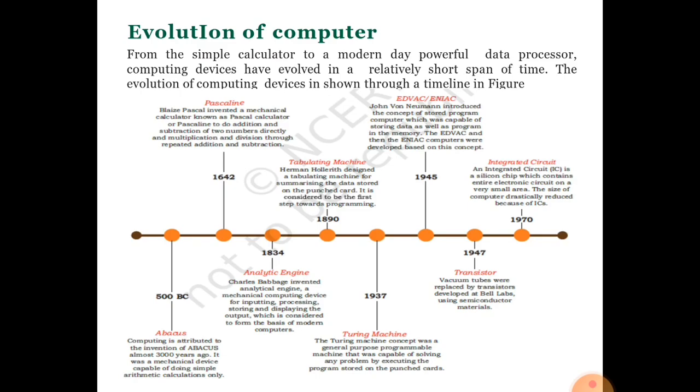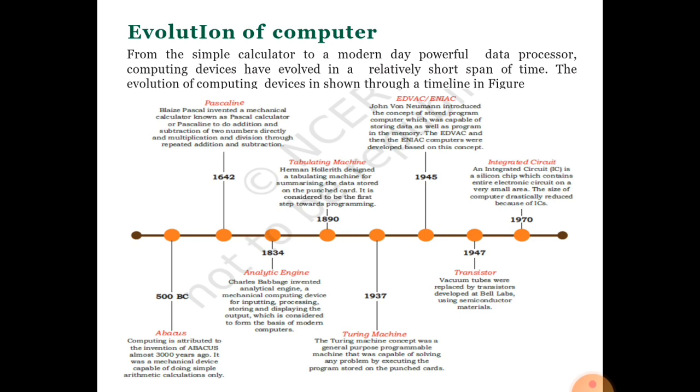Evolution of the computer, history of a computer. I am explaining very briefly. Time to time, as per duration, computer technologies changed. 500 BC, the first abacus, then 1642 the Pascaline. It is the same day by day.